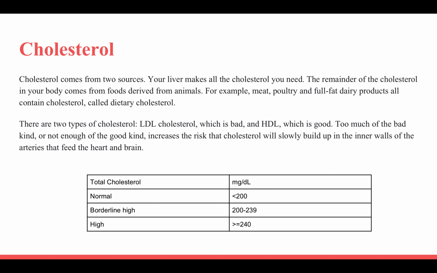These total cholesterol levels will tell you if you're normal, borderline high, or high. If you're less than 200 milligrams per deciliter, you're normal. Between 200 and 239, borderline high. And greater than or equal to 240, you are high. And you may have high risk for heart disease as a result.